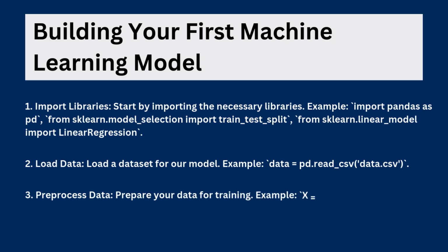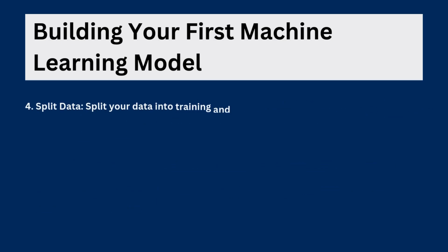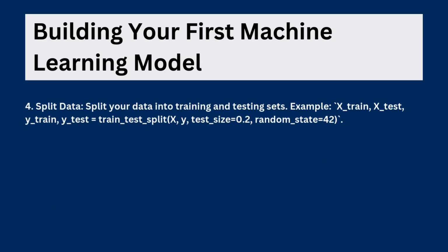3. Preprocess data. Prepare your data for training. Example: X = data[['feature1', 'feature2']], y = data['target']. 4. Split data. Split your data into training and testing sets. Example: X_train, X_test, y_train, y_test = train_test_split(X, y, test_size=0.2, random_state=42).